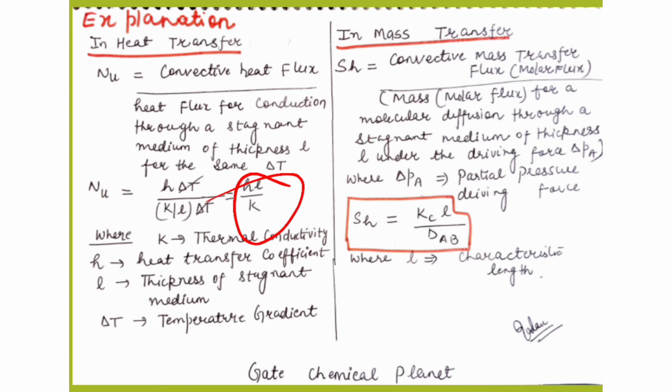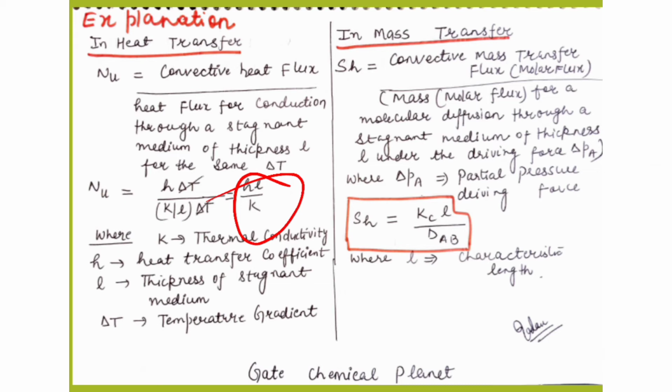So for mass transfer, how can we write the Sherwood number? The Sherwood number is equal to the convective mass or molar flux divided by the mass or molar flux for molecular diffusion through a stagnant medium of thickness L under the driving force, and the driving force here is the partial pressure gradient.